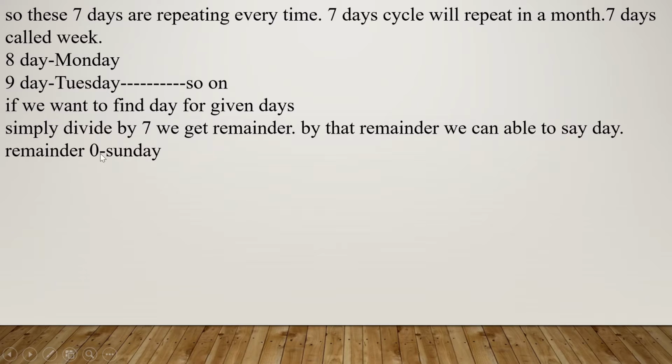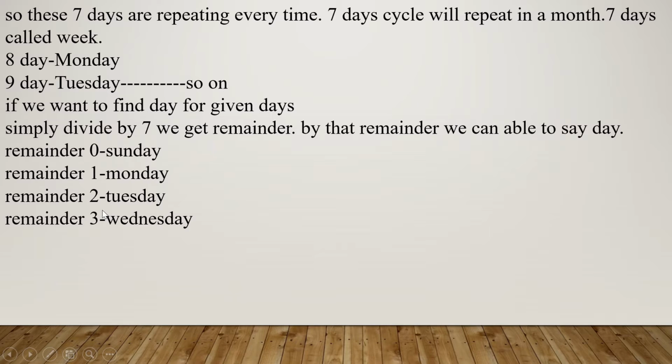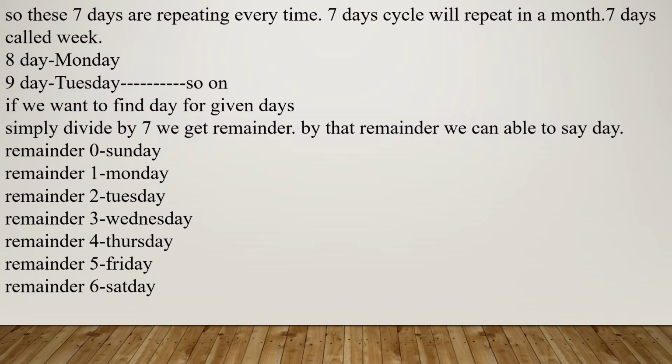If odd day is 0, it is called Sunday. If odd day is 1, it is called Monday. If odd day is 2, it is Tuesday. If odd day is 3, it is Wednesday. Odd day is 4, Thursday. Odd day is 5, it is Friday. Odd day is 6, it is Saturday. So this cycle will repeat. Because we are dividing by 7, we get a maximum remainder of 6, right?